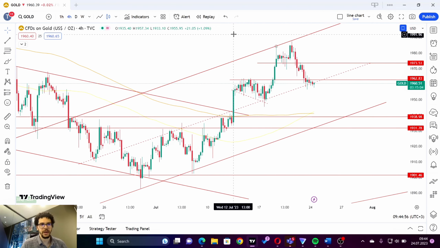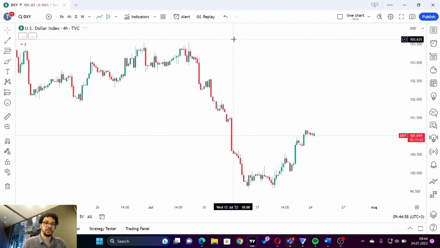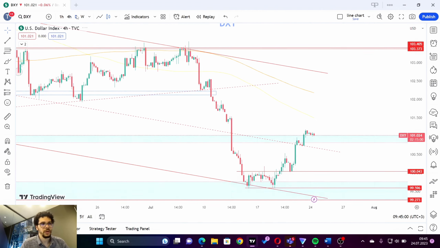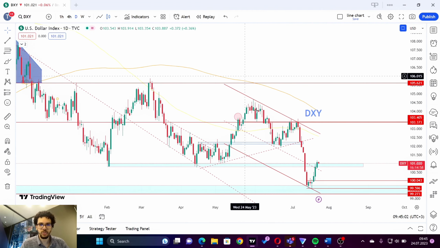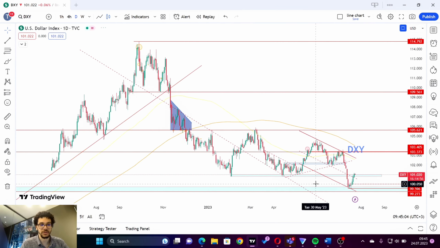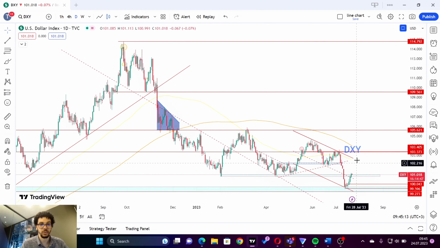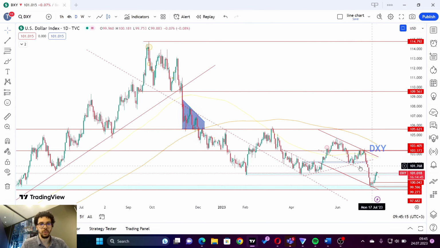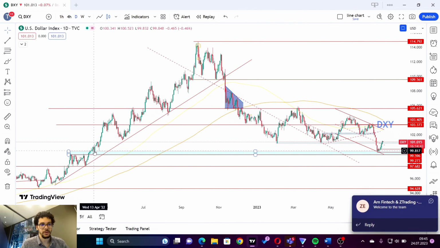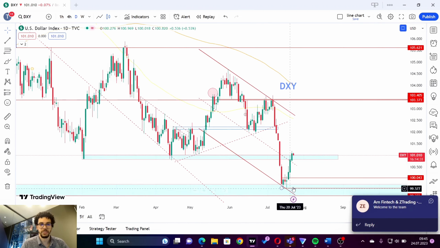This correction came because of the DXY, the dollar. On a daily basis, we saw that the dollar touched an important historical level. This historical level around 99.8, around 100, was a solid support coming from the 13th of April 2022. Also, it was a resistance many times, on 28 March, 15 March and 7 March. So historically, this level is important and played as a support.